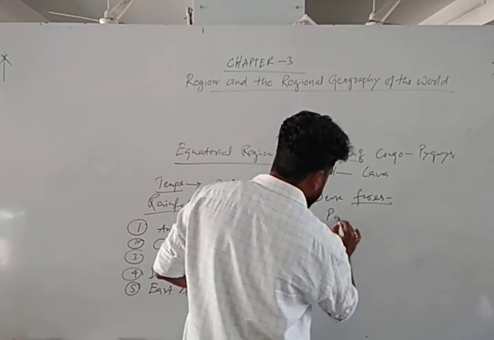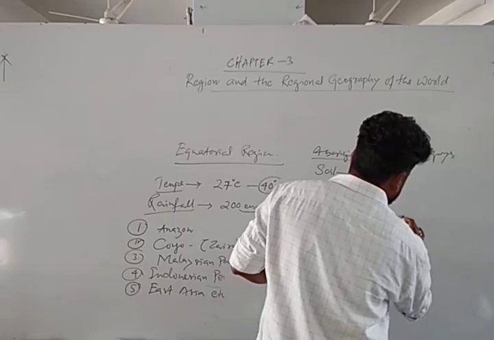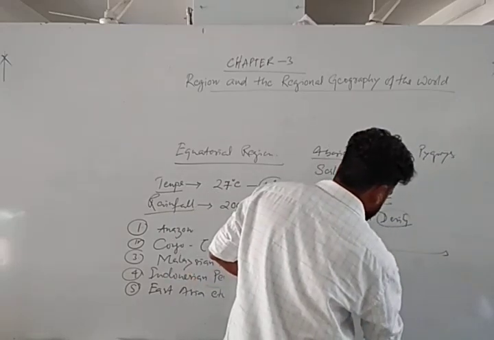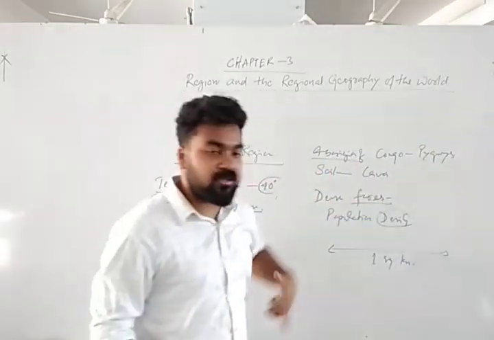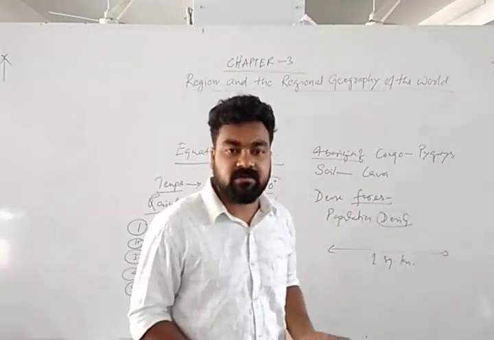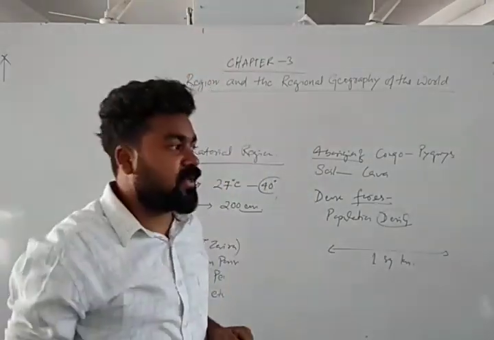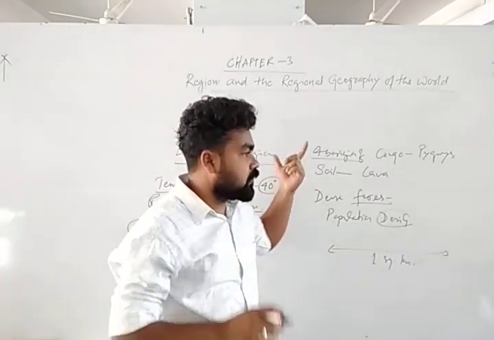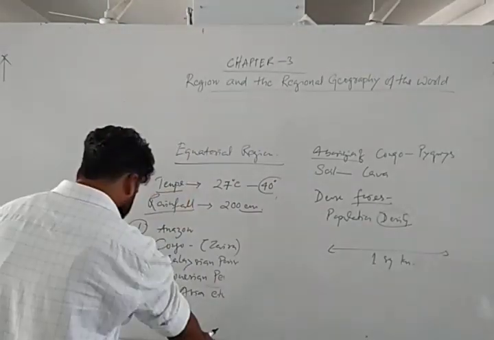Do you know population density? Population density means the number of people within 1 square kilometer. So why is population density low? Because of the dense forest. In dense forest, a large number of insects are there, and because of high, severe rainfall, inhabitation is sometimes very difficult, and sometimes due to high temperature, people can't stay there. It is not favorable for inhabitants.